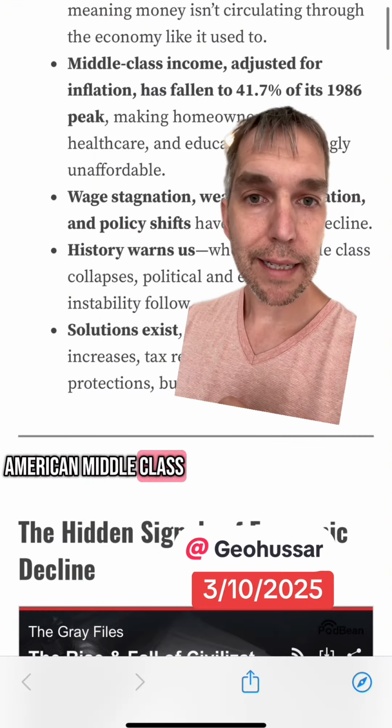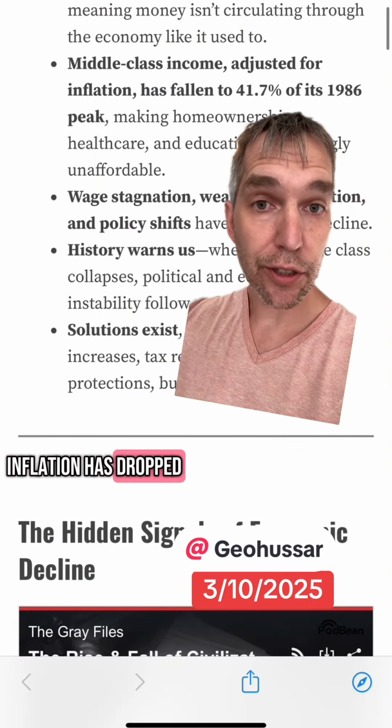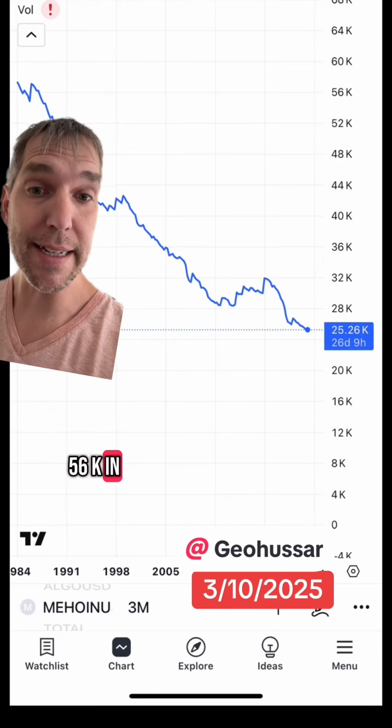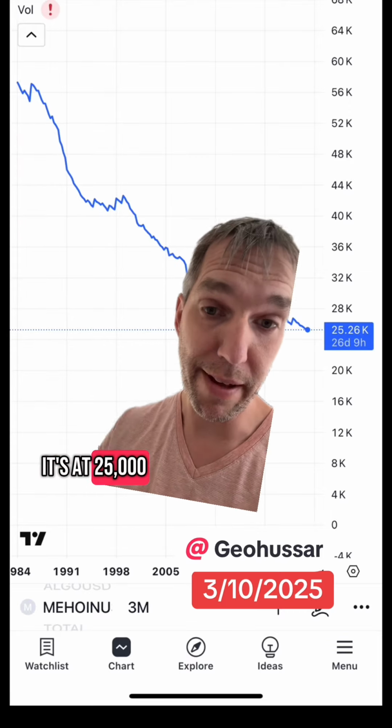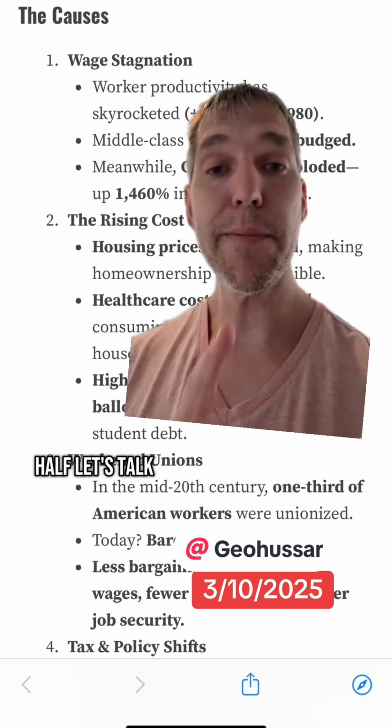American middle class income adjusted for inflation has dropped. It was at 56K in 1986, and now it's at 25,000. So more than half. Let's talk about wage stagnation.